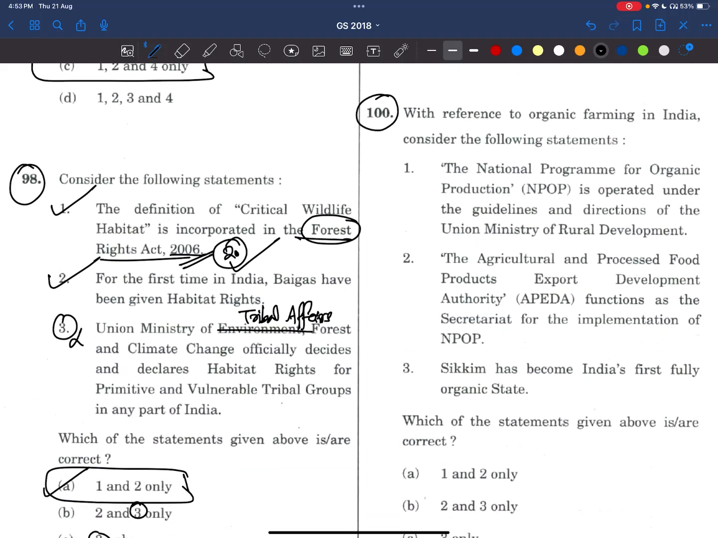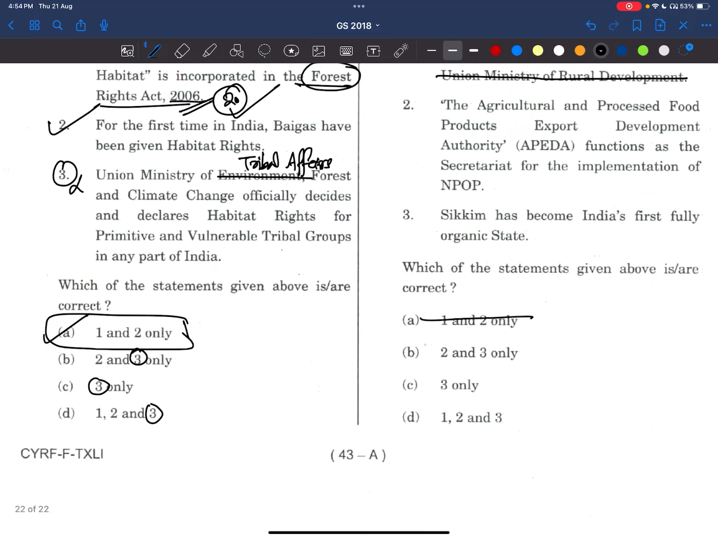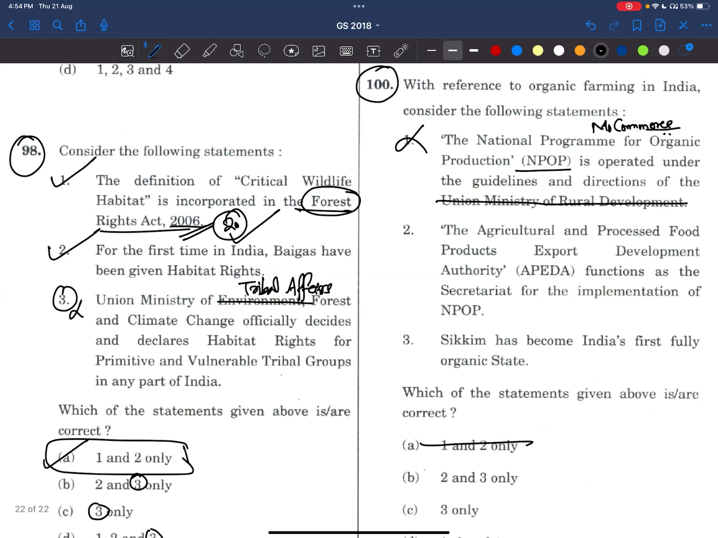With reference to organic farming in India, consider the following statements. National Program for Organic Production (NPOP) is operated under the guidelines and directions of the Ministry of Rural Development. It is not the Ministry of Rural Development; it is under the Ministry of Commerce. Here also the ministry statement is wrong, so one is wrong. Remove these two. Agriculture and Processed Food Products Export Development Authority functions as the Secretariat for Implementation of NPOP.